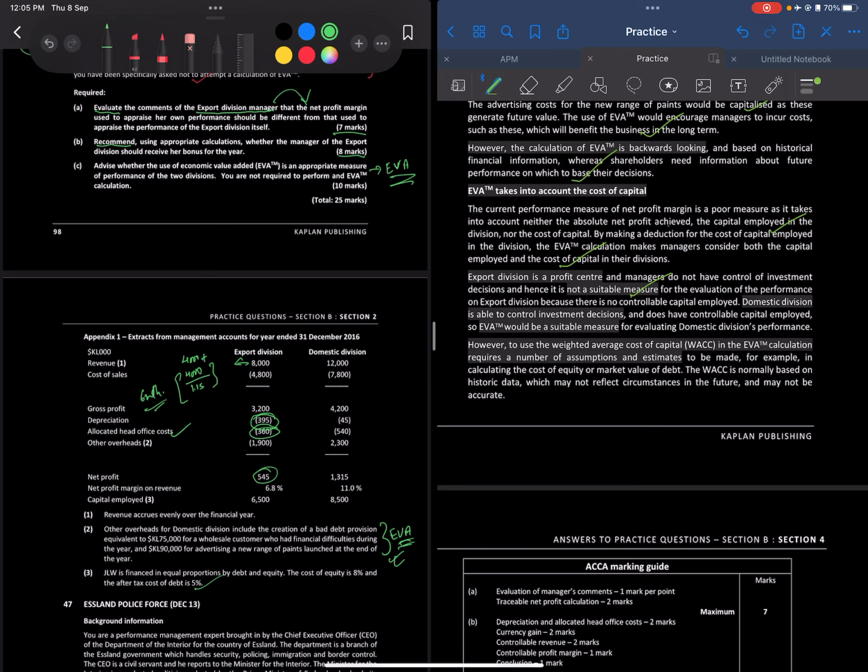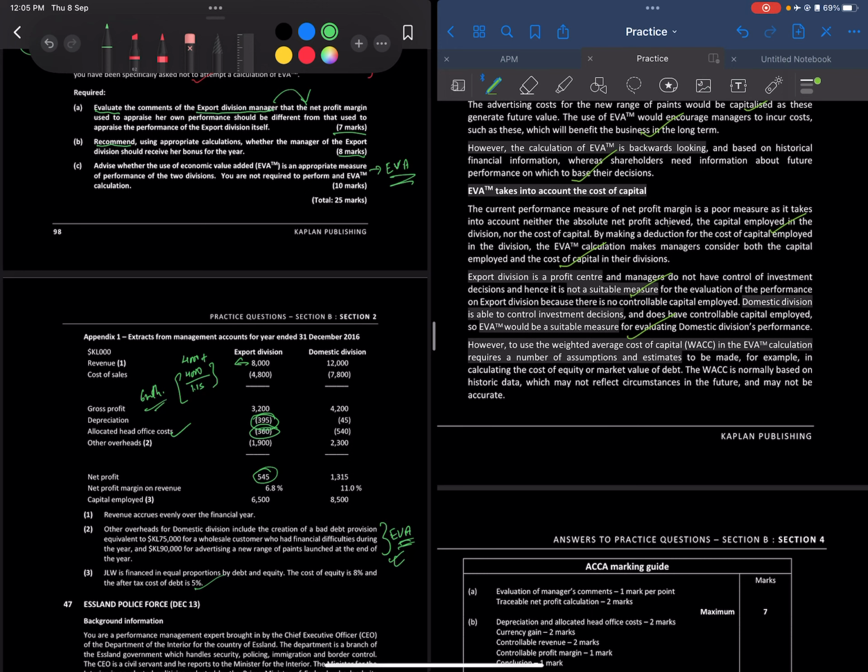Next thing, in the domestic division, they are able to control investment decisions or capital investment decisions, which means they have a controllable capital employed. Hence, it could be a suitable measure for the domestic division.